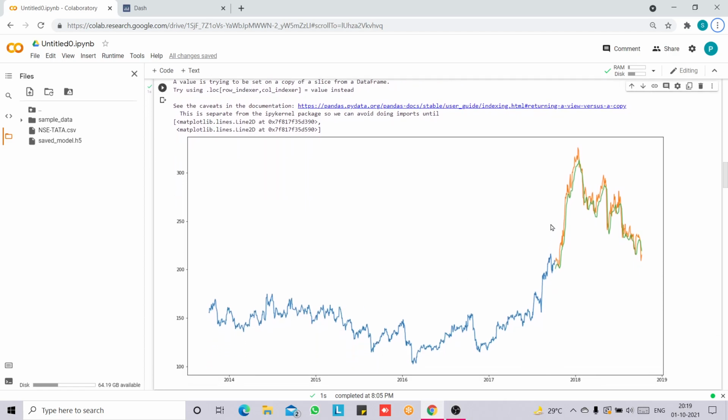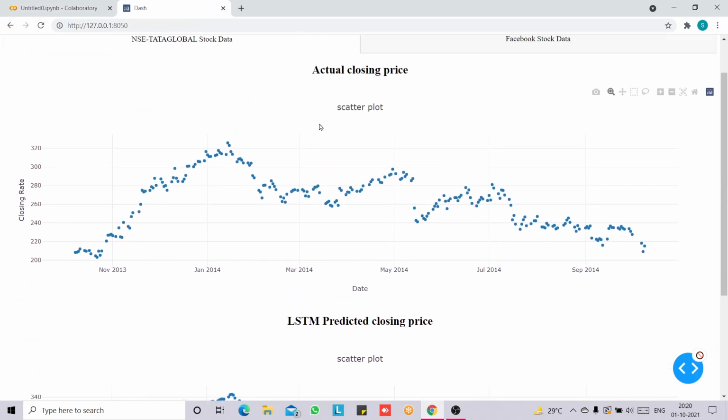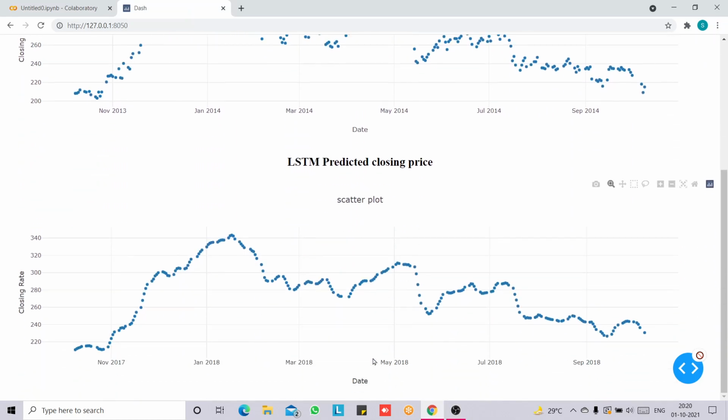here, this orange. And after running the code, this is the actual closing price and this is the predicted closing price, and when we move our cursor on that, it gives what the closing price of that stock was on that day. Thank you.